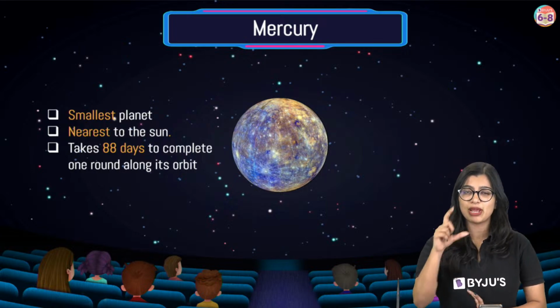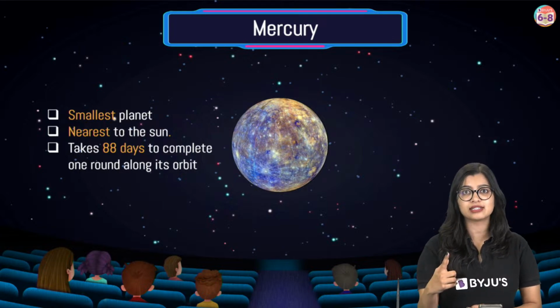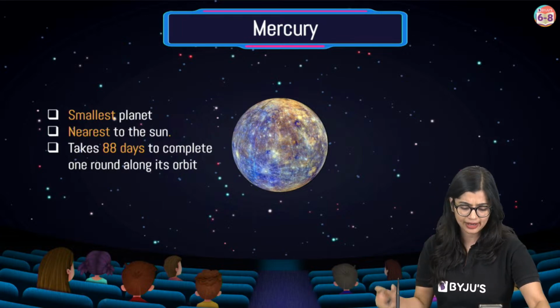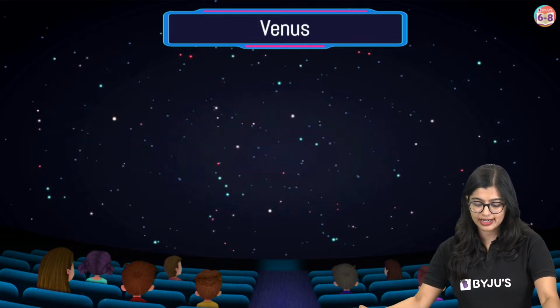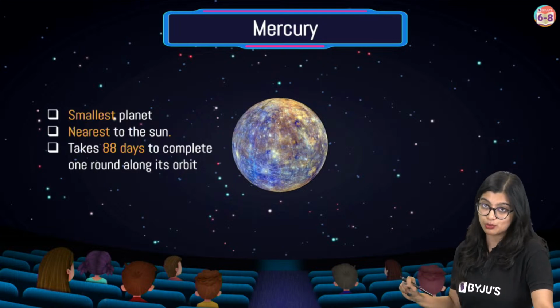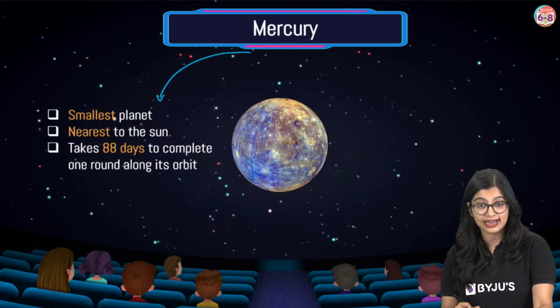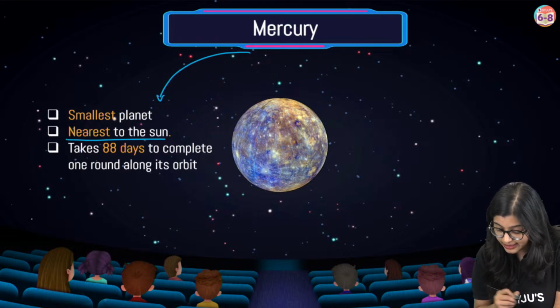Now, someone asked me, ma'am, why don't planets revolve? Planets do revolve. They revolve around the sun, right? Now let's quickly move on, everybody, to the first planet, which is Mercury. Mercury is the smallest planet, and of course it is the nearest to the sun,